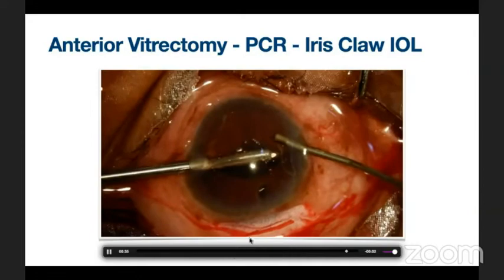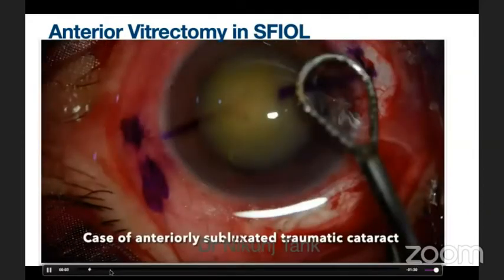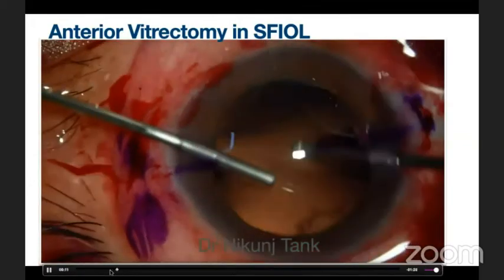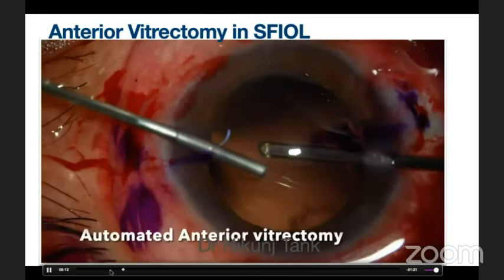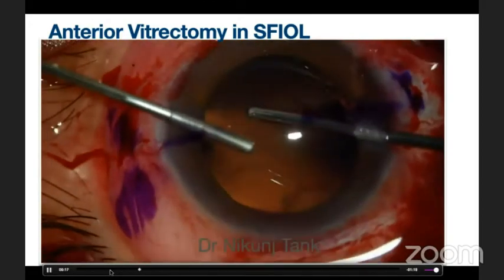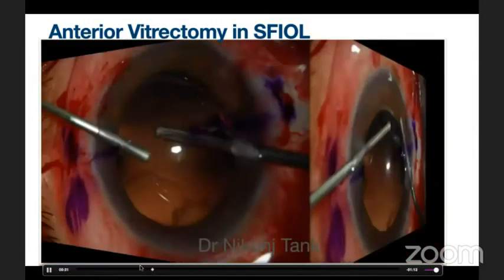This is another case of a traumatic anteriorly subluxated nucleus where an SFIOL has been implanted. After removal of the nucleus in toto, anterior vitrectomy from the limbal approach is done. You have to remember that the cutter should be facing towards you, or at least sideways, when you are moving in the anterior chamber slowly. This is a little fast-forwarded video, but you have to be very slow with the maneuvers.